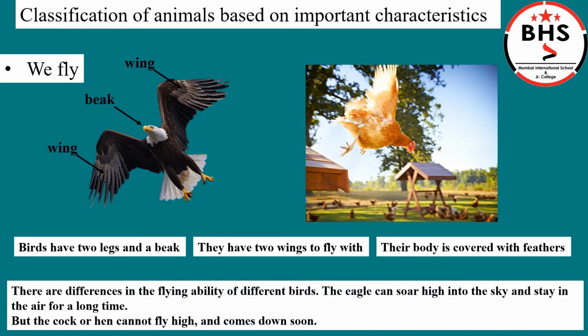Students, there are differences in the flying ability of different birds. Some birds can fly high, whereas some birds cannot fly high. The eagle can soar high into the sky. The eagle can stay in the air for a long time. The eagle can fly in the air for a long time. But cock or hen cannot fly high and comes down soon, that is, in a short time.